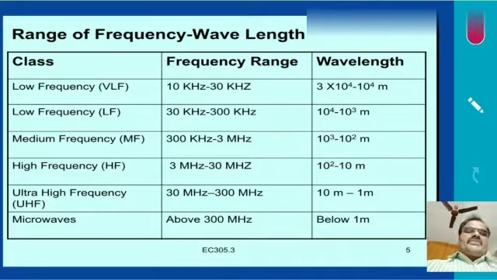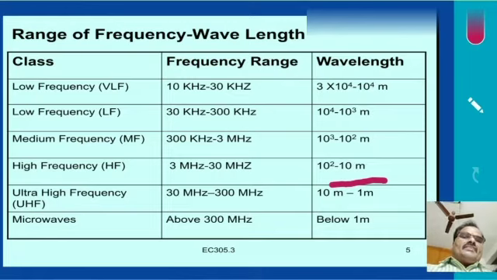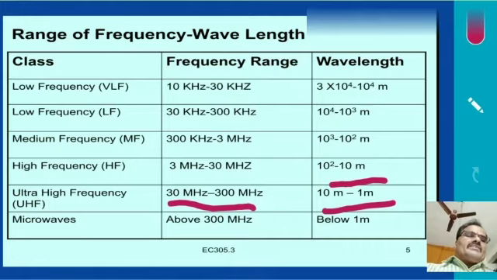Medium frequency, MF, 300 kHz to 3 MHz, 10 cube to 10 square meters. High frequency, HF, 3 MHz to 30 MHz, 10 square to 10 meters. Ultra high frequency, 10 MHz to 300 MHz, 10 meters to 1 meter. Microwave frequency, above 300 MHz, below 1 meter.